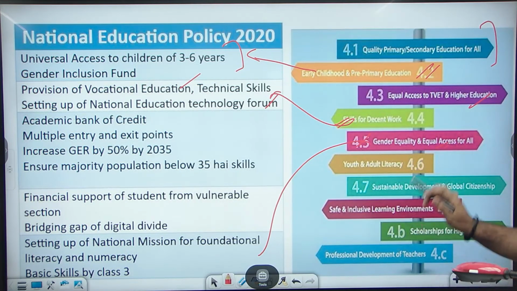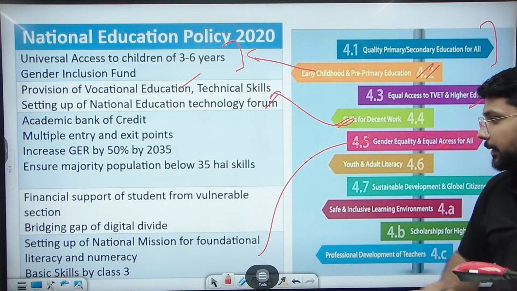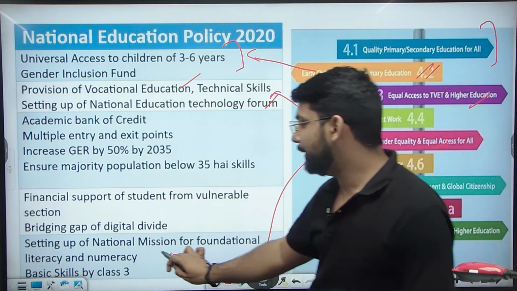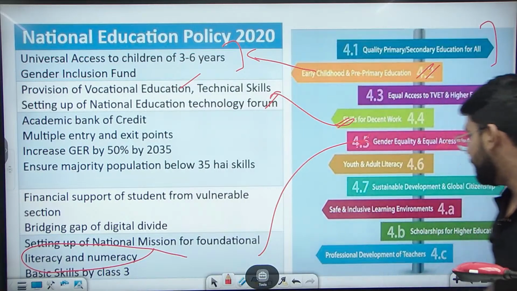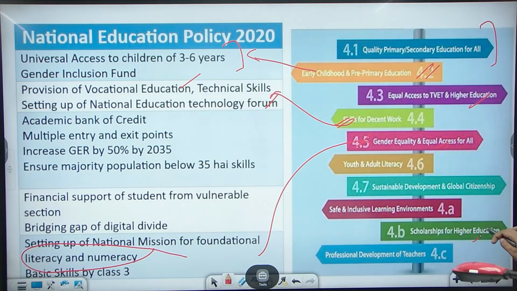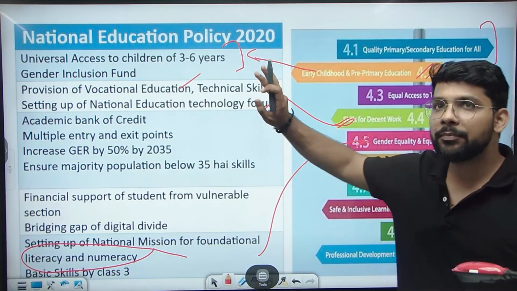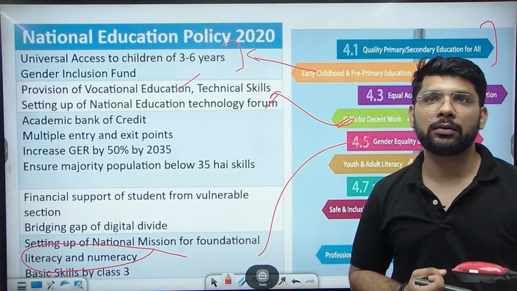We are focusing on literacy and numeracy. Then it's also saying scholarships for higher education, a safe learning environment, sustainable development and global citizenship. Similar points we are covering in the new education policy.